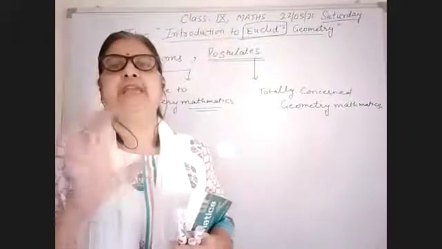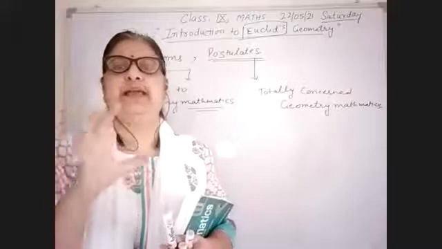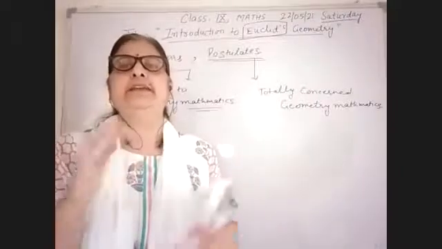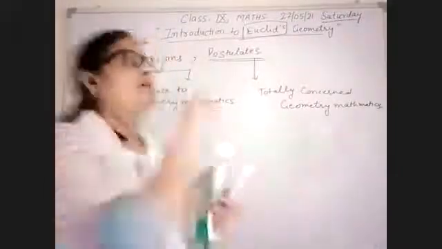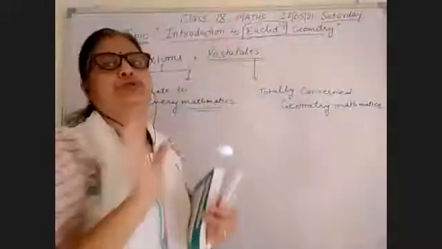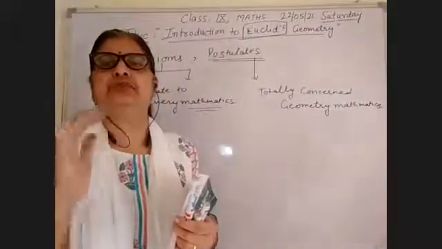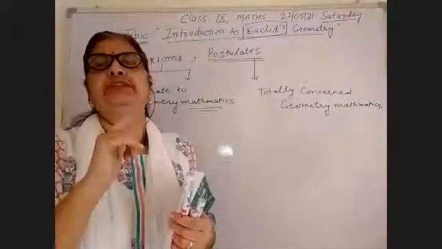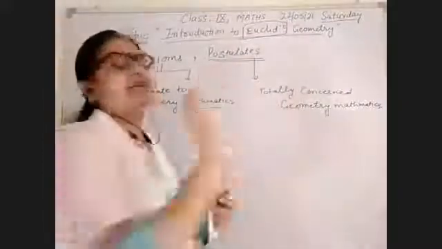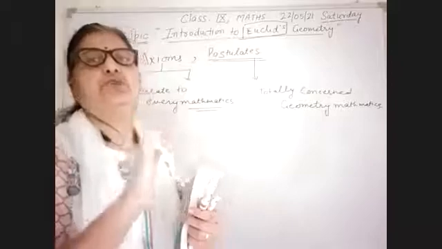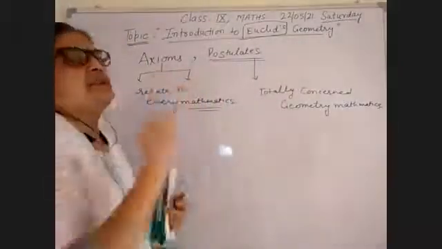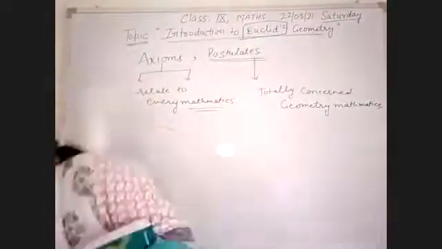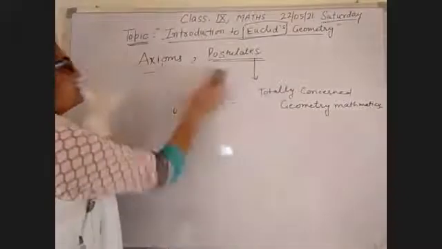Euclid invented some axioms and postulates. There are 7 axioms and 5 postulates. He confined all the terms in the 7 axioms and 5 postulates. What are axioms and postulates? Axioms relate to every part of mathematics, but postulates relate to geometrical mathematics. So what are the 7 axioms in Euclid geometry? One by one I will explain to you, and you will listen carefully. What are the 7 axioms?